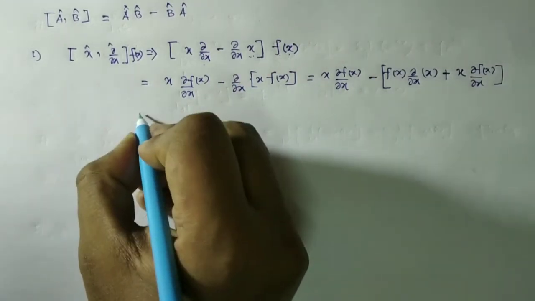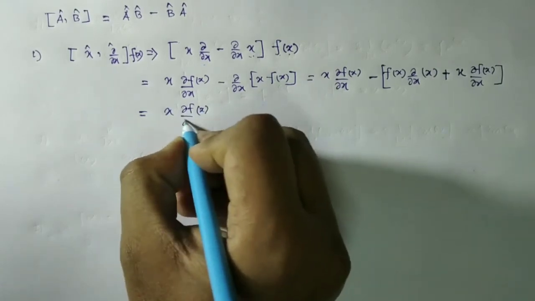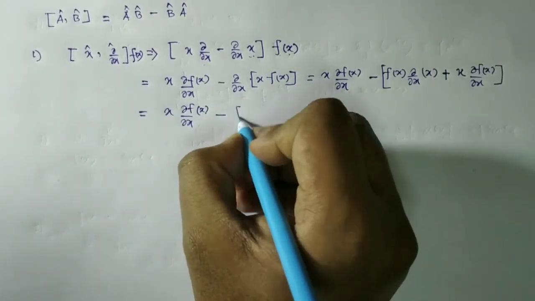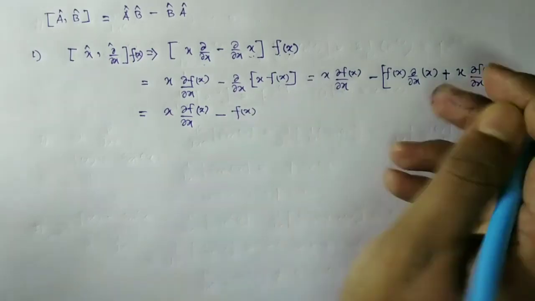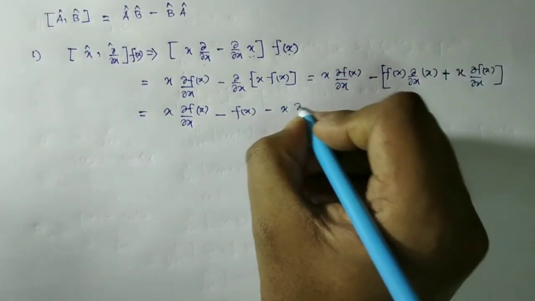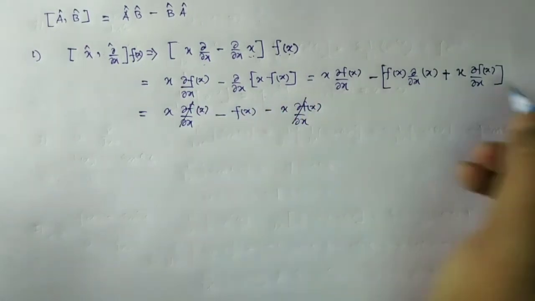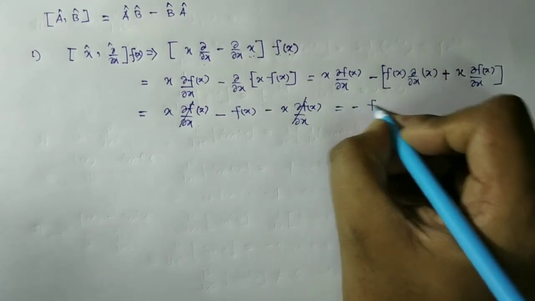So if we consider x del f(x) by del x minus f(x), since del x of x is 1, and minus x del f(x) by del x, these terms cancel out, so we only have minus f(x).